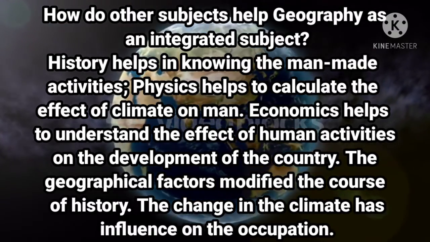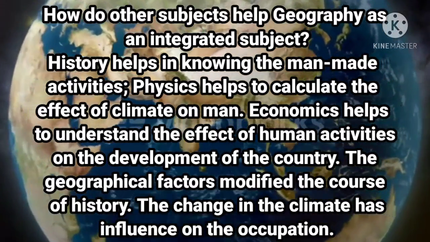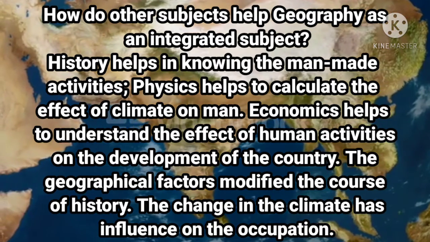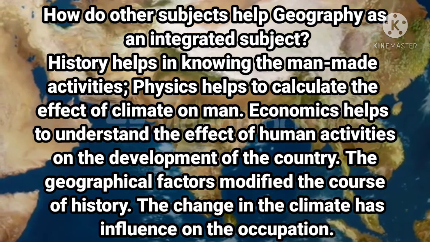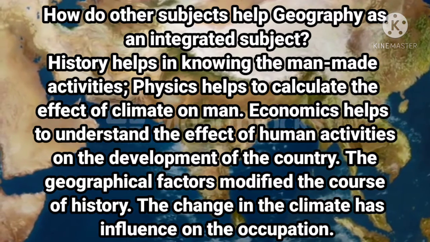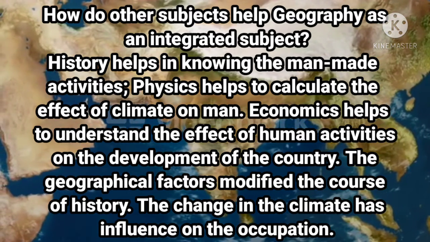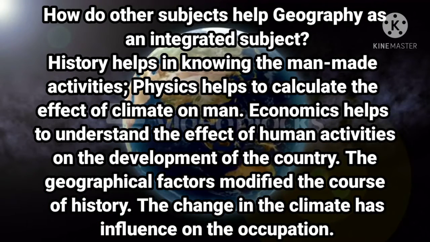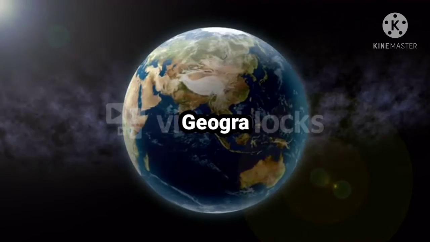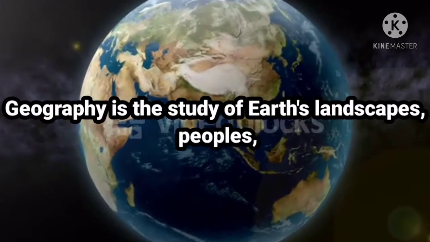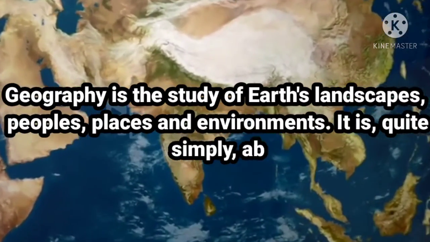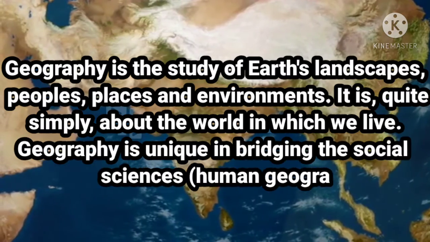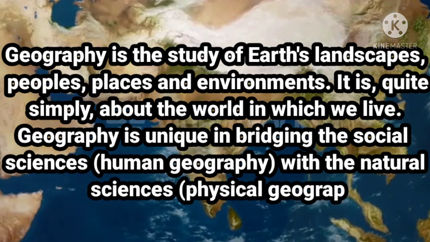If we go through the different geographers, according to the definition of Richard Hartshorne, geography aims at the description and analysis of areal differentiation on the surface of the earth, whereas Alfred Hettner says that geography studies the areal differences in different aspects on the surface of the earth.